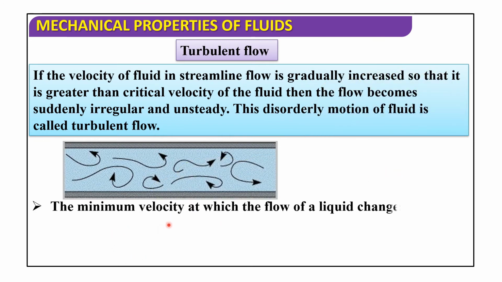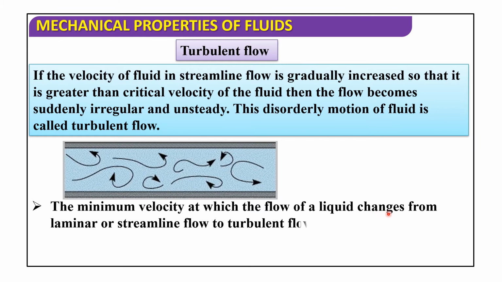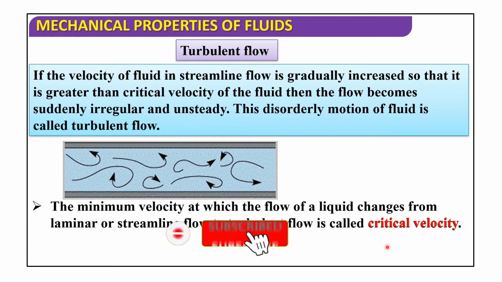So, the minimum velocity at which the flow of a liquid changes from laminar or streamline flow to turbulent flow is called critical velocity.